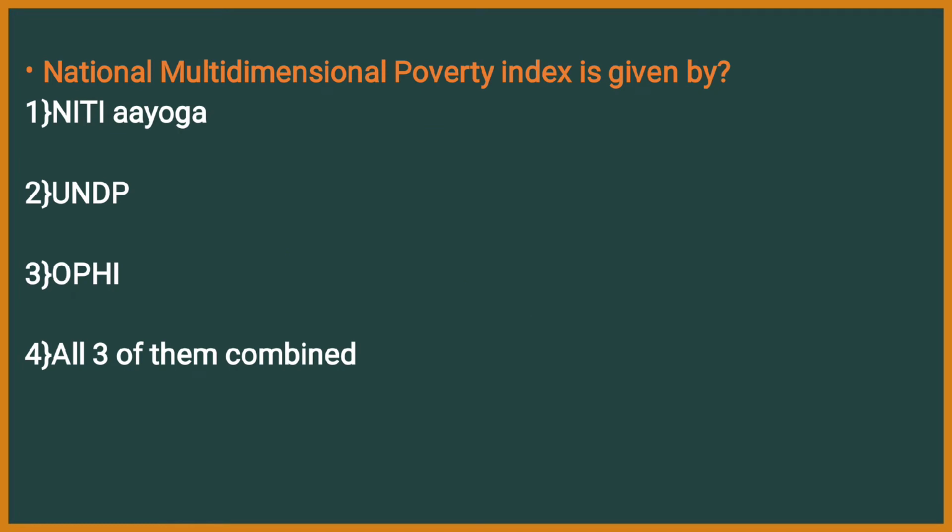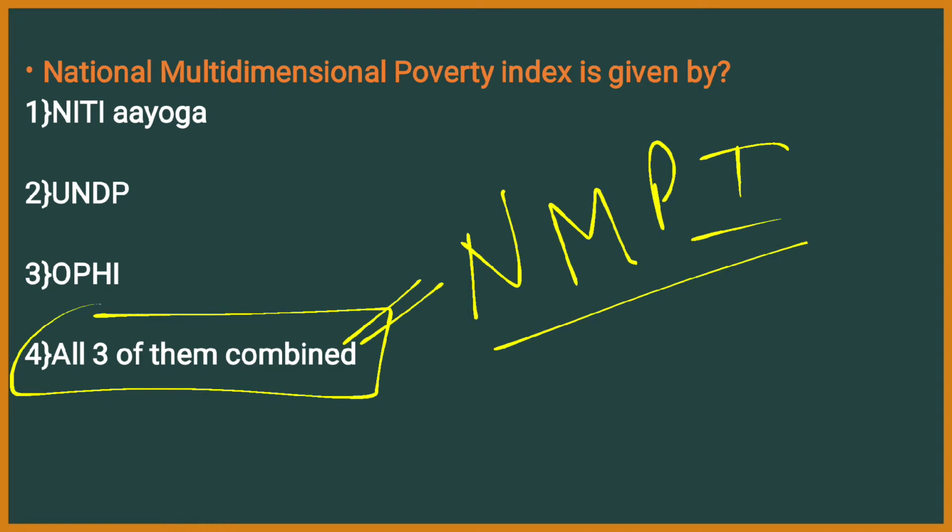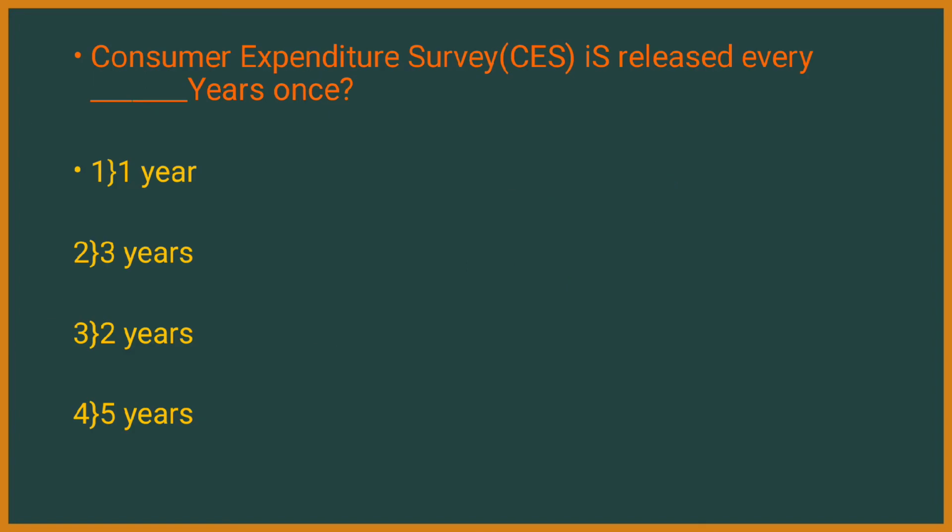Next question. National multi-dimensional poverty index. Recently we have seen multi-dimensional poverty index, but this is asking about national multi-dimensional poverty index. First one, Niti Ayoga, UNDP, OPHI, that is nothing but Oxford Poverty and Human Development Initiative, and fourth, all of the three of them combined. Here the right answer is all three of them combined. That is Niti Ayoga, UNDP and Oxford Poverty and Human Development Initiative.